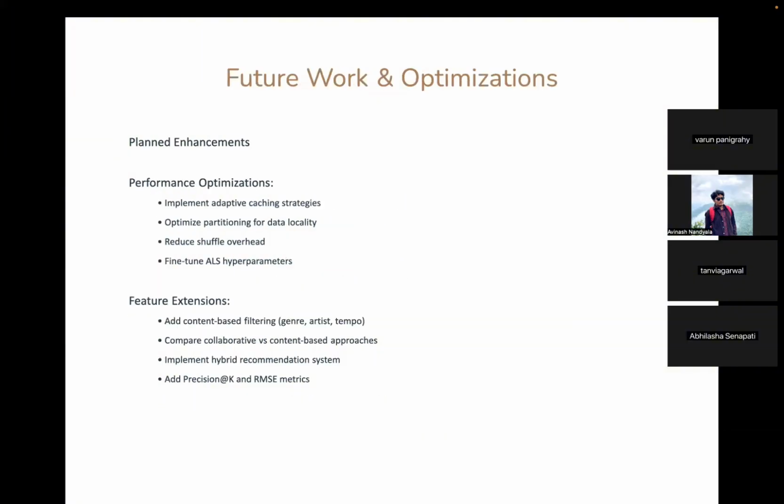For future work, we plan to deploy a true distributed cluster, extend to the full 48 million interaction dataset, and add content-based filtering capabilities.